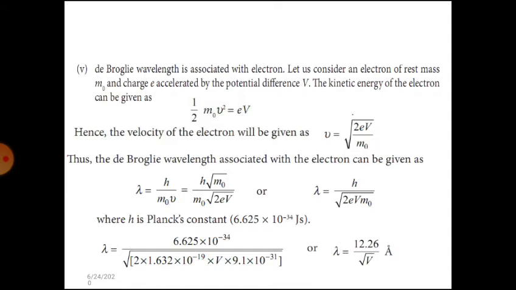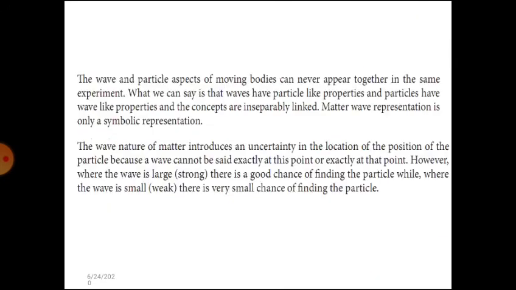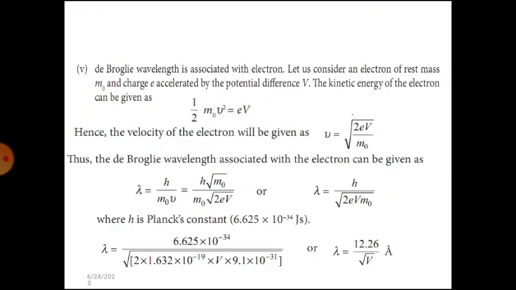Let us consider an electron of rest mass m naught and charge e accelerated by the potential difference V. Then kinetic energy is equal to eV, which is 1 by 2 m naught v squared. So m naught into v squared is equal to 2eV. Then the velocity of the electron is equal to the square root of 2eV by m naught. Thus the de Broglie wavelength is equal to h by m naught v, which is h divided by the square root of 2eV m naught.